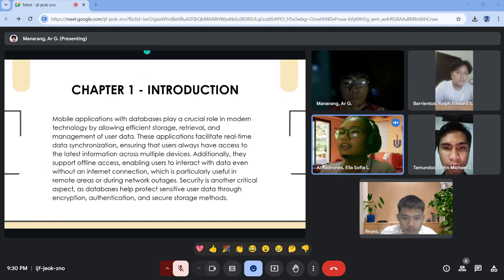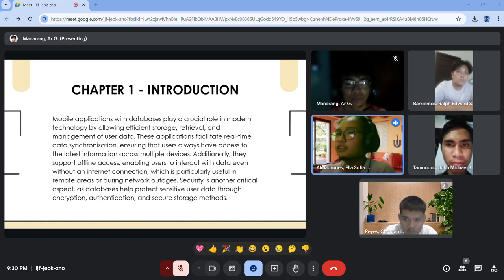Good afternoon. I'm Ella Almadrones, and I will be presenting the introduction of our manuscript. So mobile applications with databases play a crucial role in modern technology by allowing efficient storage, retrieval, and management of user data. These applications will facilitate real-time data synchronization, ensuring the users always have access to the latest information across multiple devices.